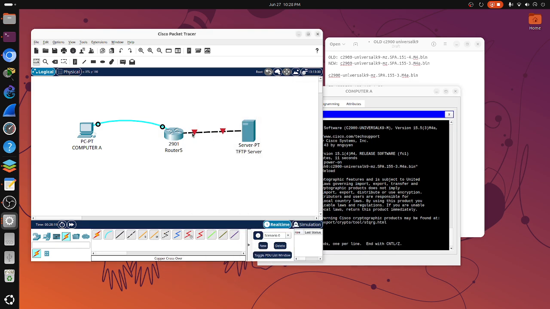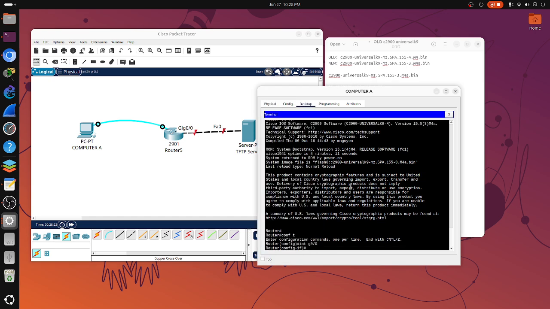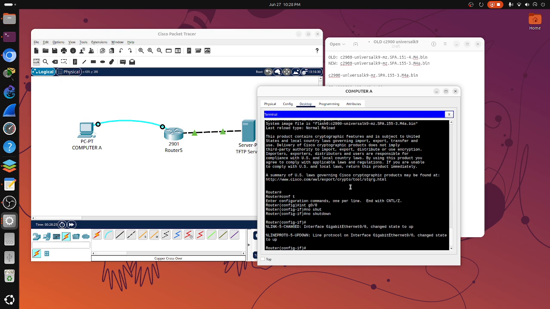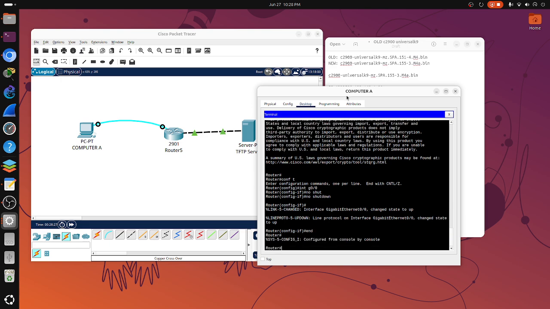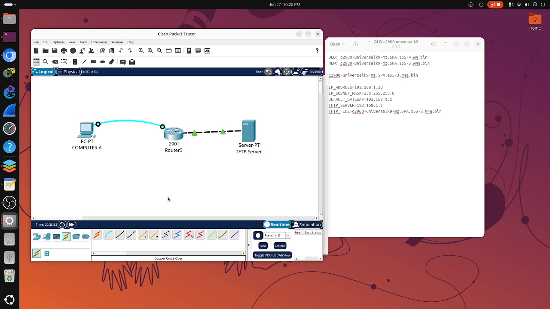We can turn this on. Right, there you go. That's how you configure TFTP and ROMMON emergency recovery.